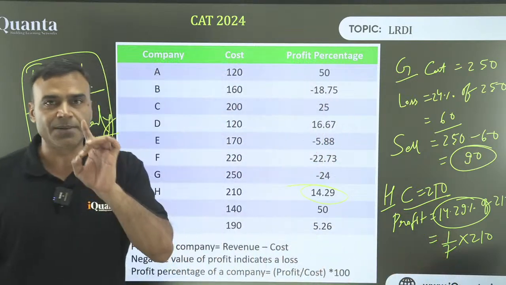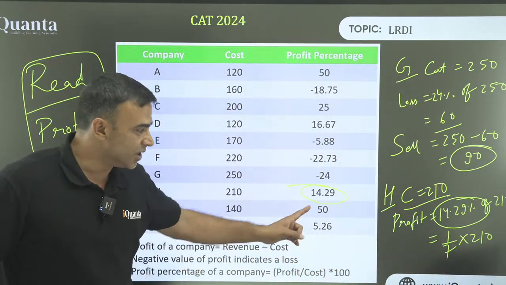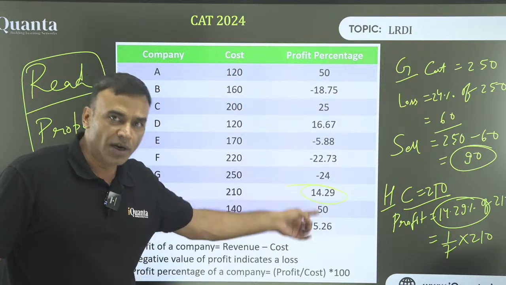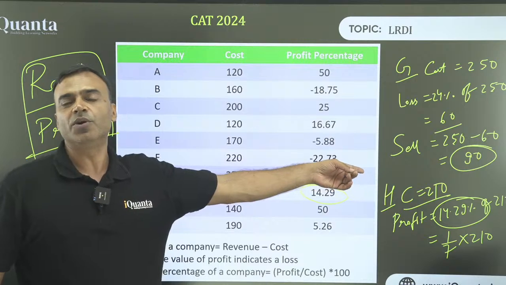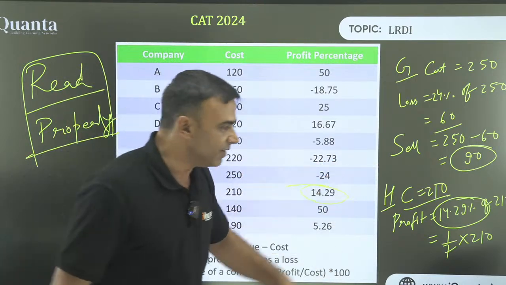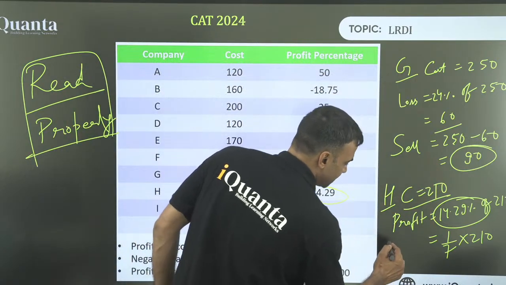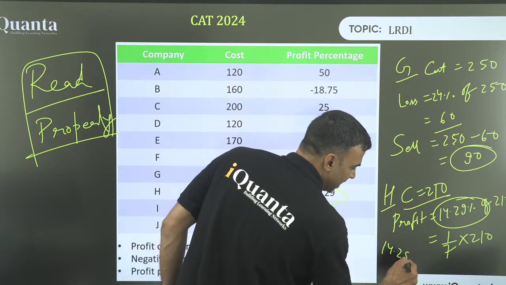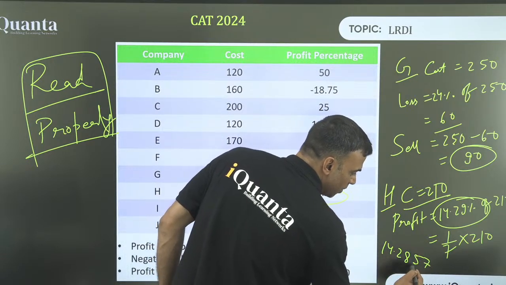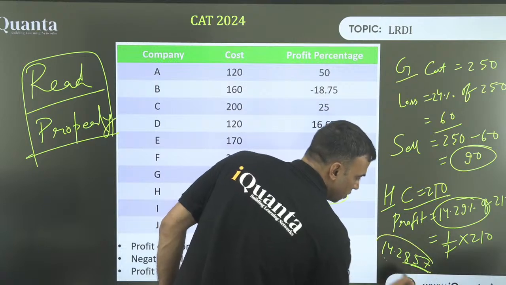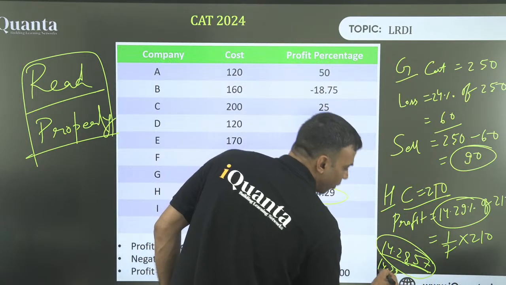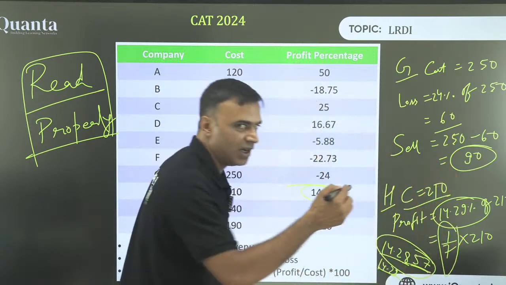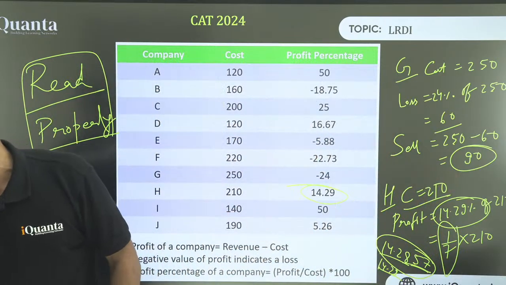I repeat that statement, listen very carefully. The person who has created the question wants you to use 1 by 7 for that. That is why 14.29 is given. Why is it given 14.29? We had used 14.28. Yeah, so that's what I said. It is 2857, so you should be aware that it is more. So you should know that whether it is 14.28 or 14.29, in both the cases you will use 1 by 7 only without any fear. Are we clear?